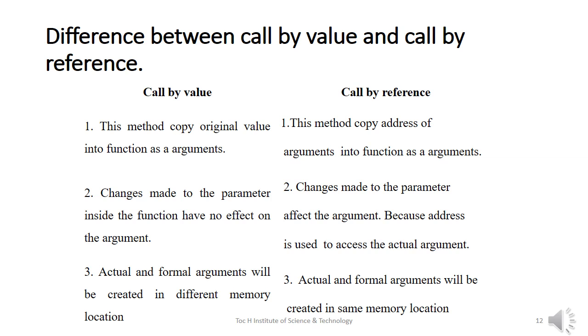In call by value, the changes made to a parameter inside the function have no effect on the argument, because the actual and formal arguments are created in different memory locations. But in the case of call by reference, the changes made to a parameter affect the argument, because the address is used to access the actual argument, and also the actual and formal arguments share a common memory space.